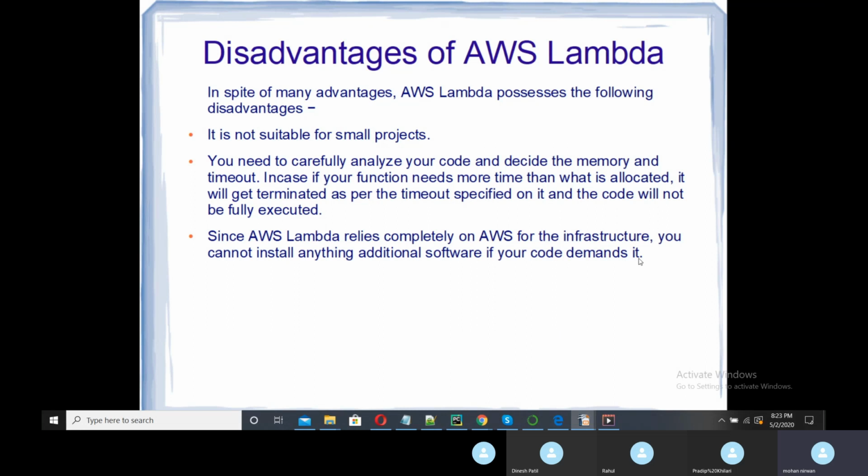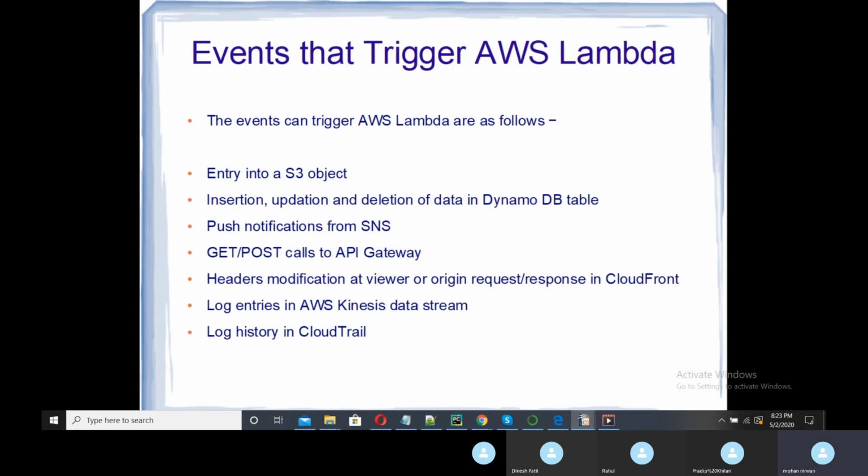Any third party, so usually in our web applications using Java, we can use third-party APIs and integrate with them. But here, in the case of Lambda, it will use only AWS services which are inbuilt, and you cannot do any additional thing in this. Okay, so what are the events that trigger your AWS Lambda code?